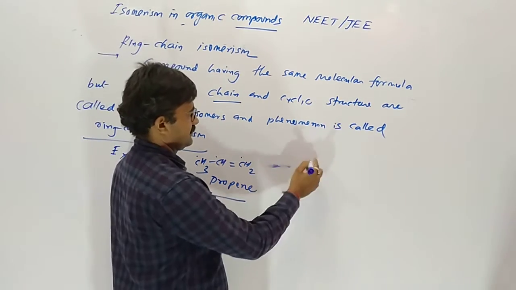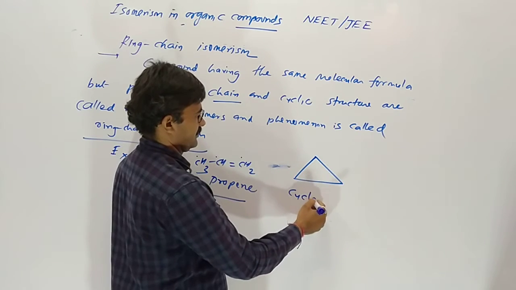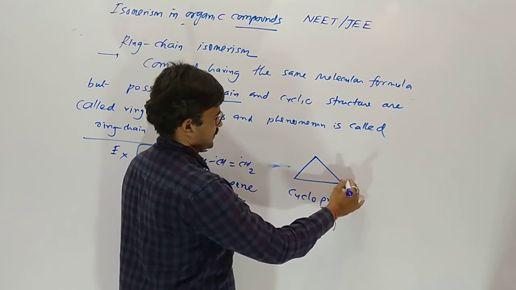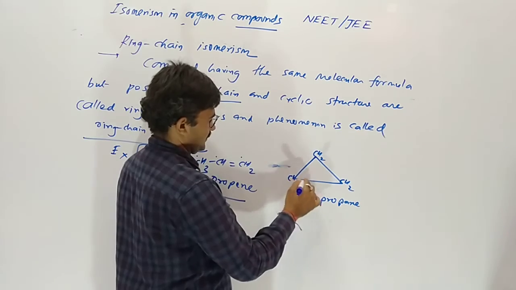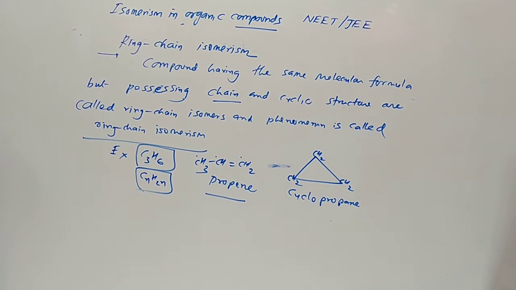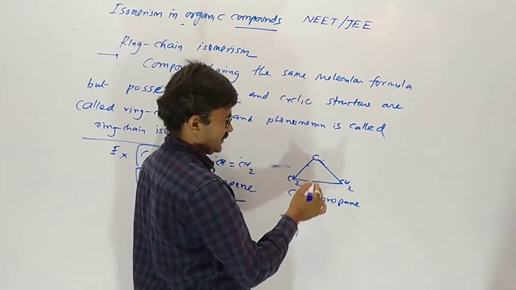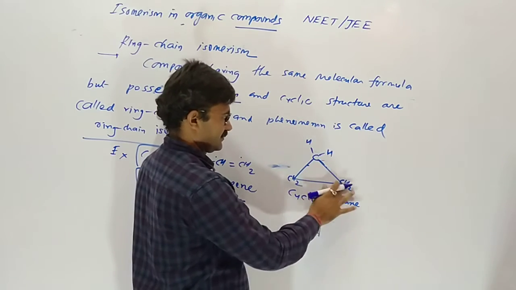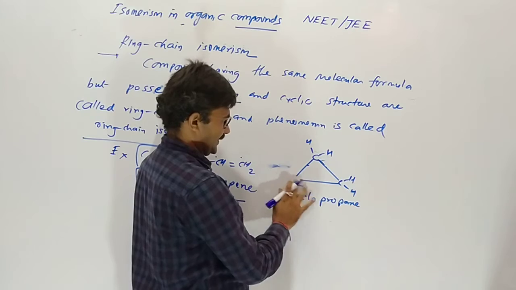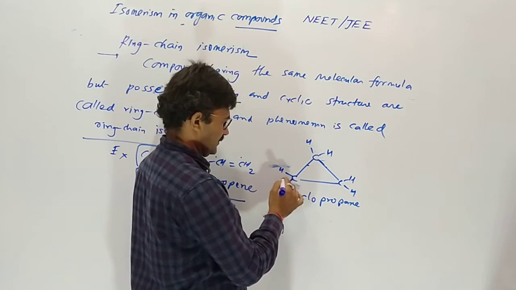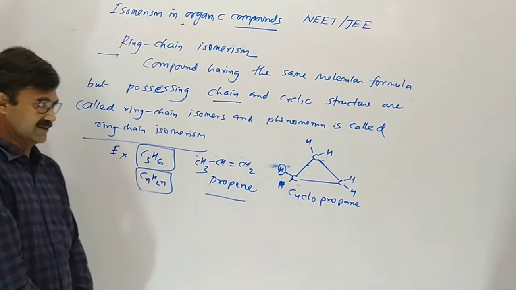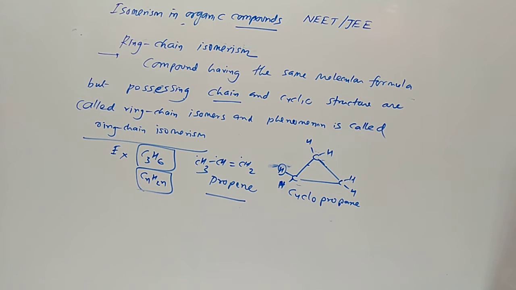Now cyclopropane has the same formula, carbon 3 hydrogen 6. For valency we have to count: carbon completed 2 valencies, remaining are 2. Like this we are taking hydrogen on the basis of 4 valency of carbon, cyclopropane. So these two are ring chain isomers.